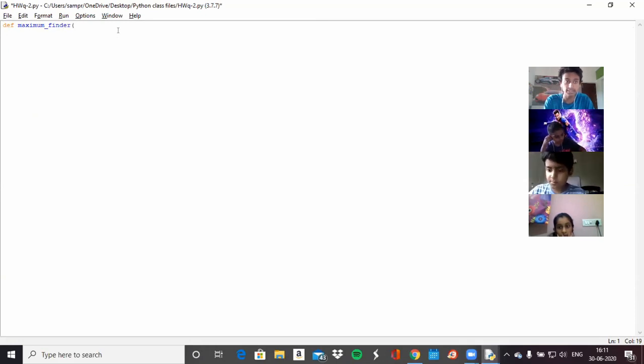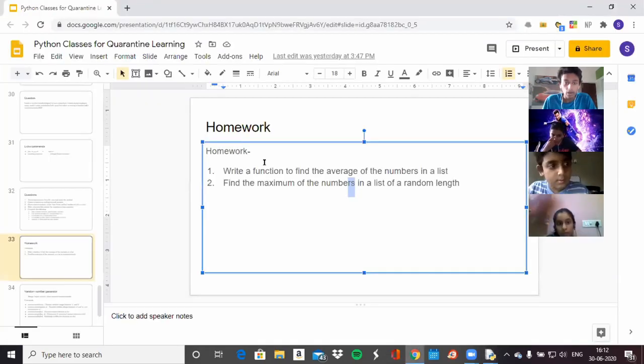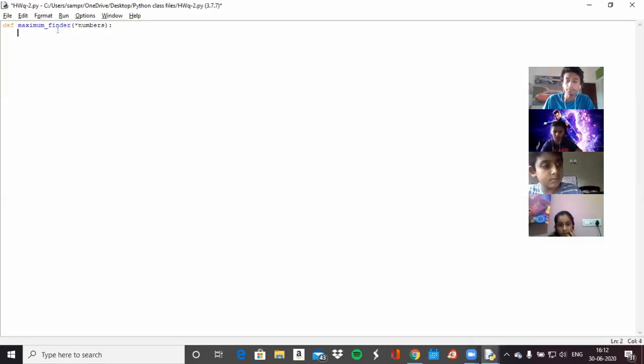I also want this to take in a list of values, so a random number of values. Again, this asterisk means it can be an unlimited amount of numbers, all saved in this variable known as numbers. Then colon, anything inside this will be part of the function. How would we be able to find the maximum of the numbers in a list? Anyone have any clue? Anyone know how to do this? Take a guess, anything, just the logic, not even the code.